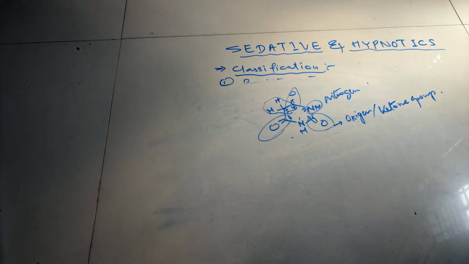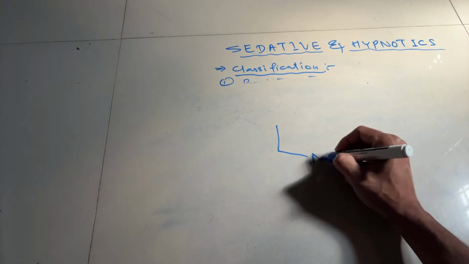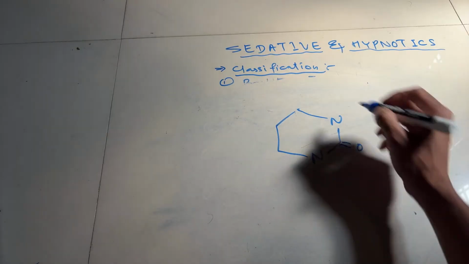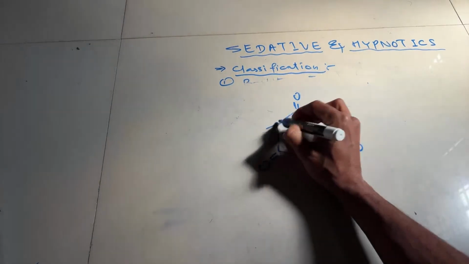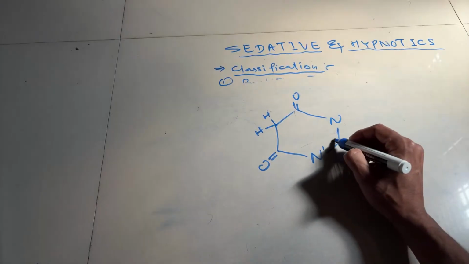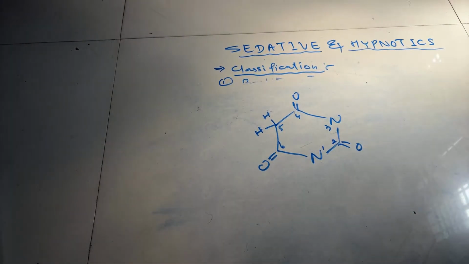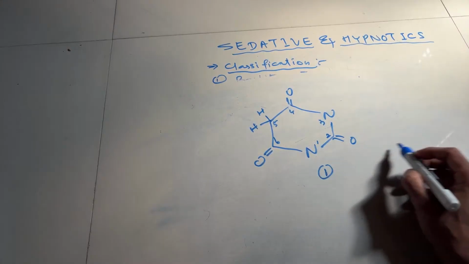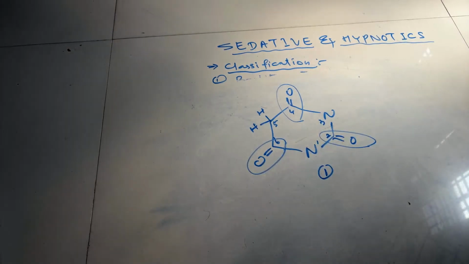So I will tell you in a proper way in a larger structure. See, this is 2,4,6-trioxohexahydropyrimidine. In that case, the first is nitrogen 1, 2, 3, 4, 5, 6. So the first modification is possible at the 2, 4, 6 ketone group.